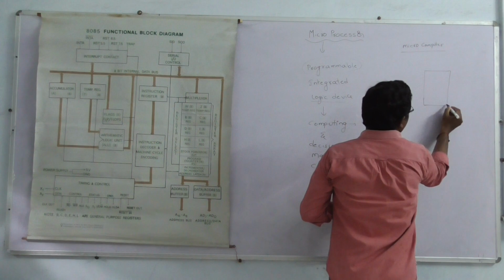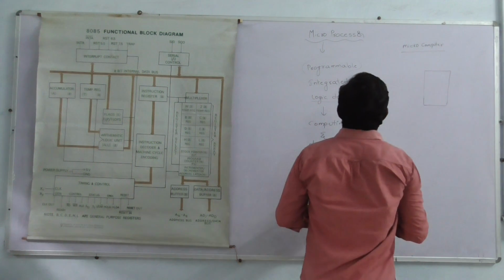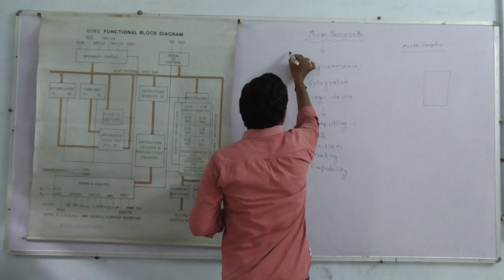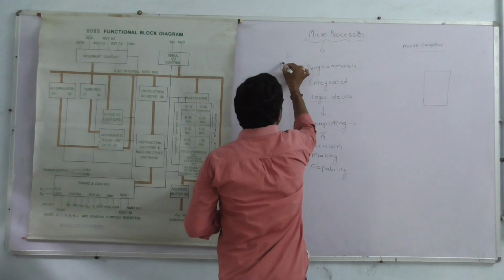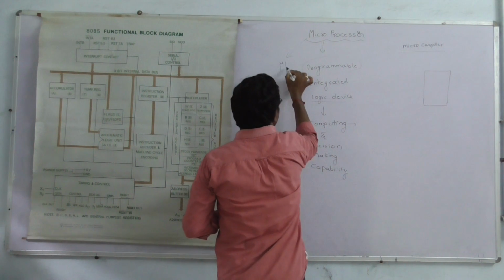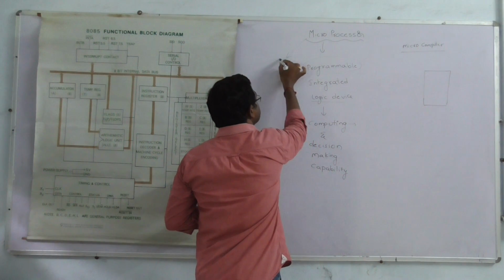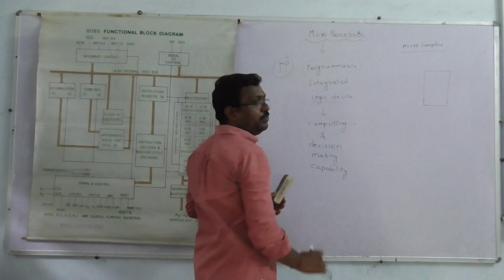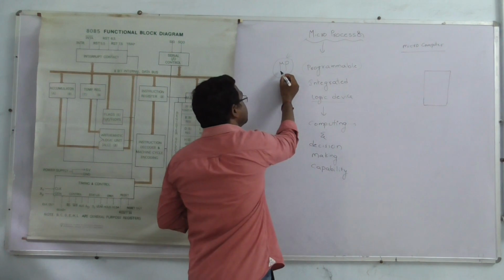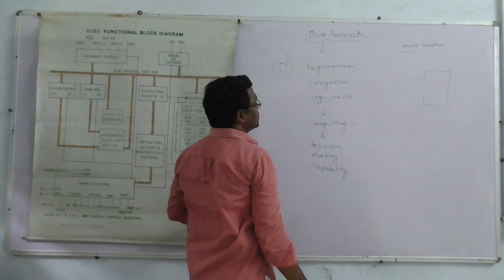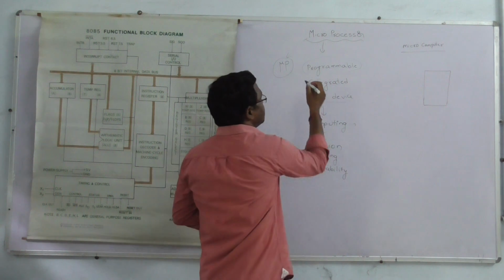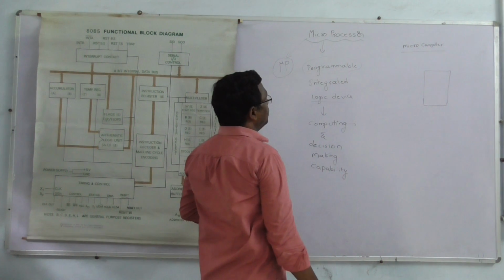Microprocessor is also called as micro. It can be written as mu. Processor is also written as P. Simply, microprocessor we can write as mu P. The mu means micro, P means processor. Okay, this is the microprocessor.